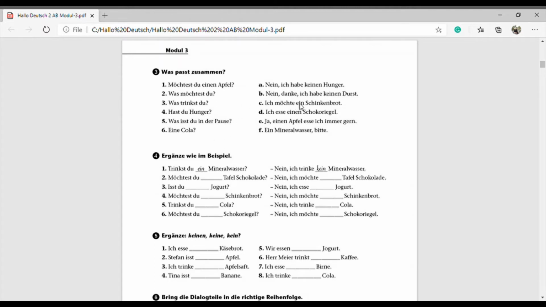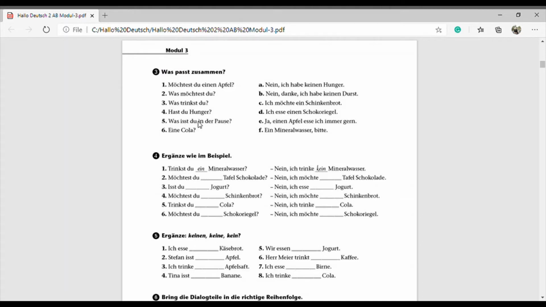Then ich möchte ein Schinkenbrot. Schinkenbrot is a ham bread. Okay, so the Schinkenbrot, we can say was möchtest du? Then ich möchte ein Schinkenbrot. Then here ich esse einen Schokoriegel. So this one can be number 5.